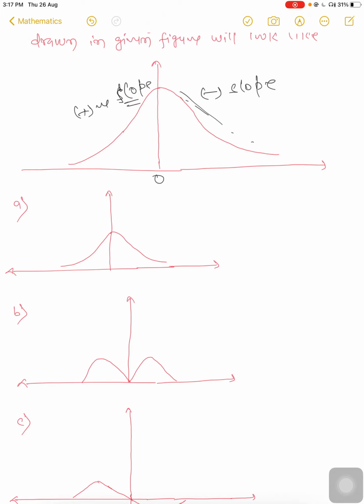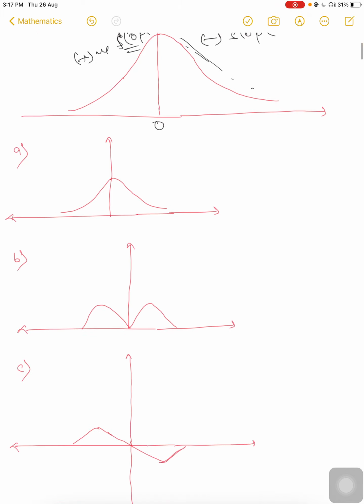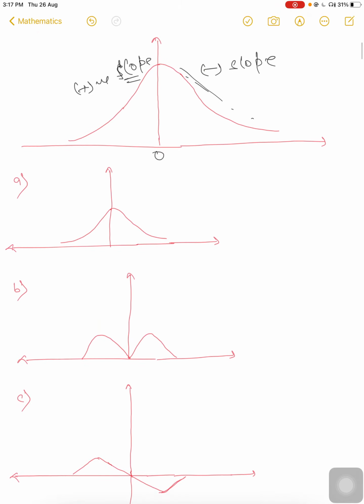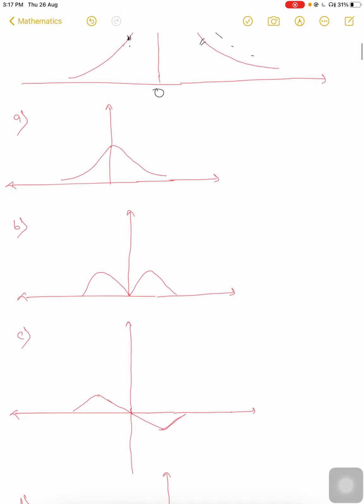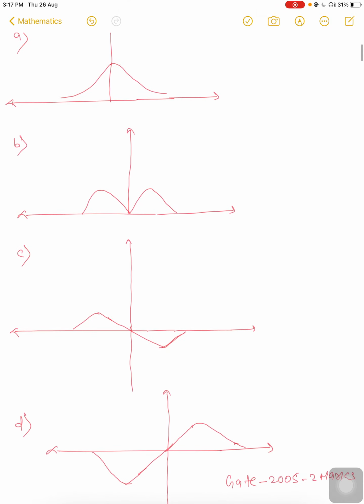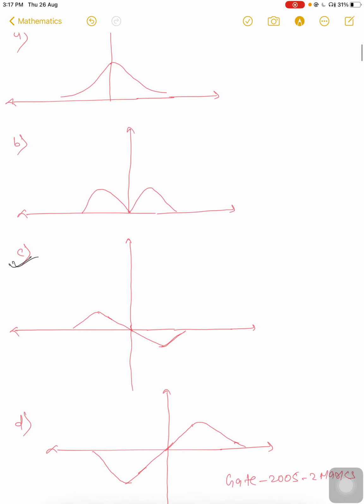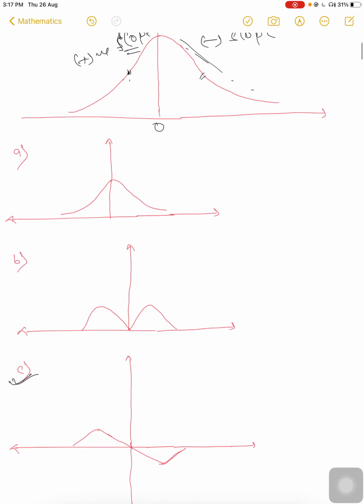The differential curve will first increase, and after that it will decrease. Let us consider up to here, it will be the maximum increase, and after that it will decrease, and from here it will again increase. So C will be the right answer.